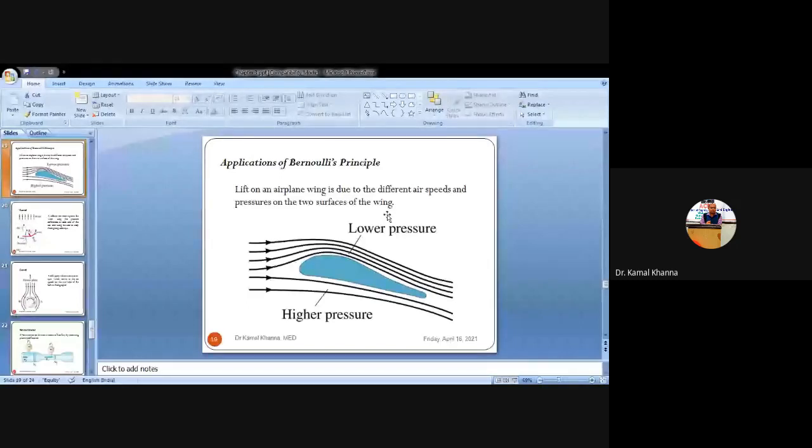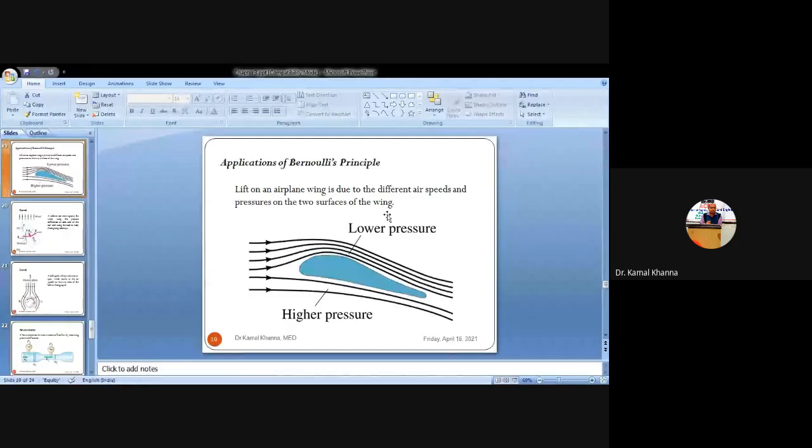So whenever there is more velocity of air, there will be lesser pressure. So lower pressure on the upper side, and due to the lesser velocity on the lower side, there will be more pressure. The body always moves from higher pressure to lower pressure. That is why it is being lifted from ground level to the upward level.